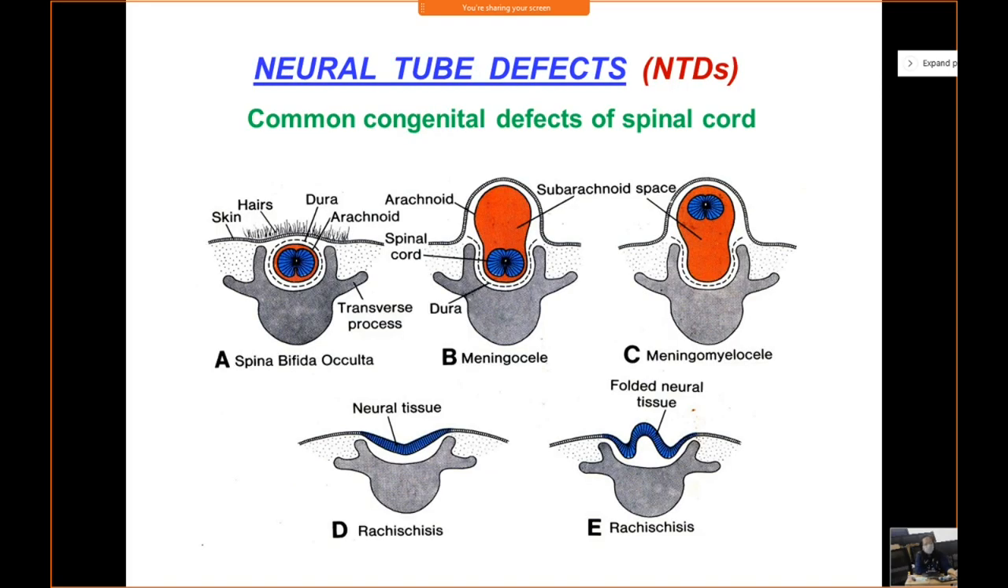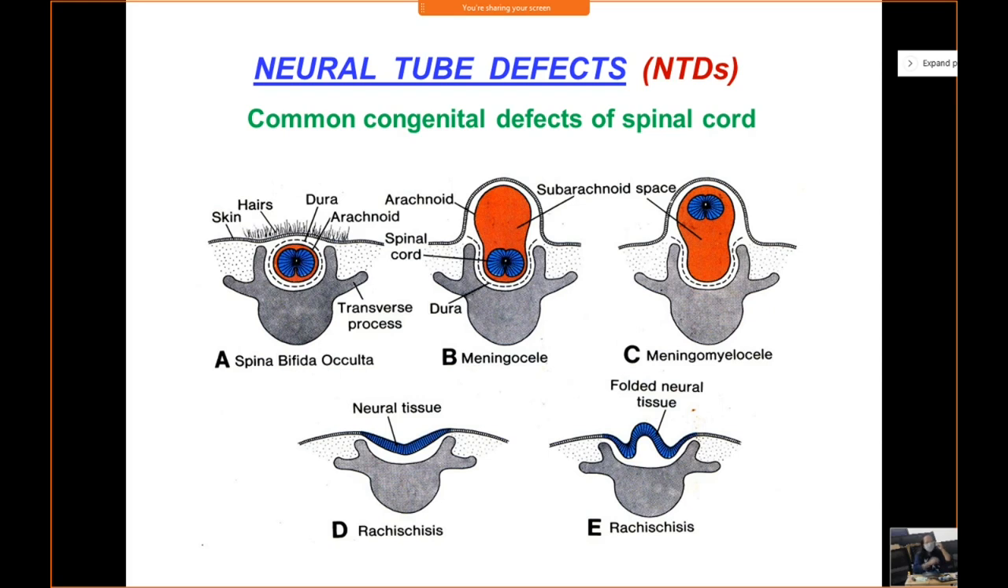These are very common congenital defects of the spinal cord, and there is a variety of neural tube defects. The most common is spina bifida, and there are types of spina bifida. Let us see the various types. You have spina bifida occulta, which is common, seen in 10% of the population. Then you have the meningocele, the meningomyelocele, and rachischisis.